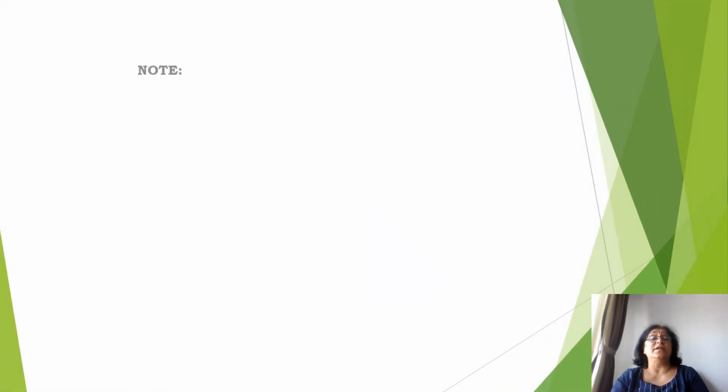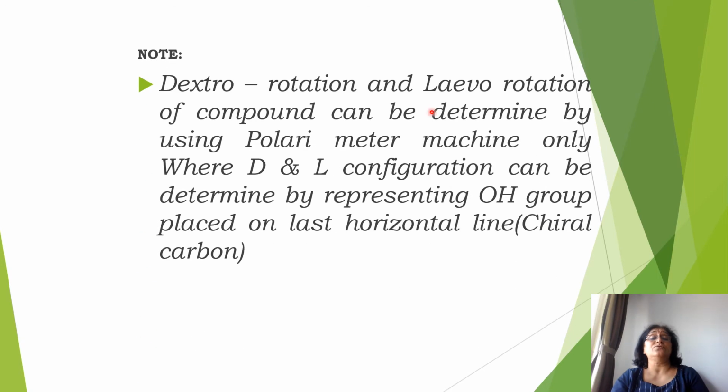So that means dextrorotation and levorotation of a compound can be determined using the polarimeter machine. While D and L configuration can be found out by looking at the OH group placed on the last horizontal line. But only that carbon should be a chiral carbon. So some examples of carbohydrates are given here.